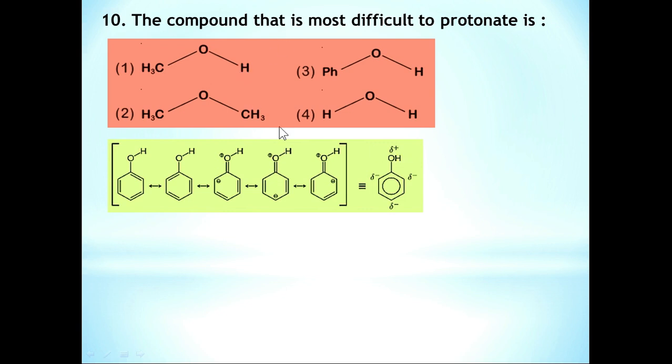But in case of the other 3 compounds, oxygen is attached to CH3 and H. So we can easily protonate the other 3 compounds, but it is difficult to protonate phenol due to this slightly positive charge. So option 3 is the correct answer.